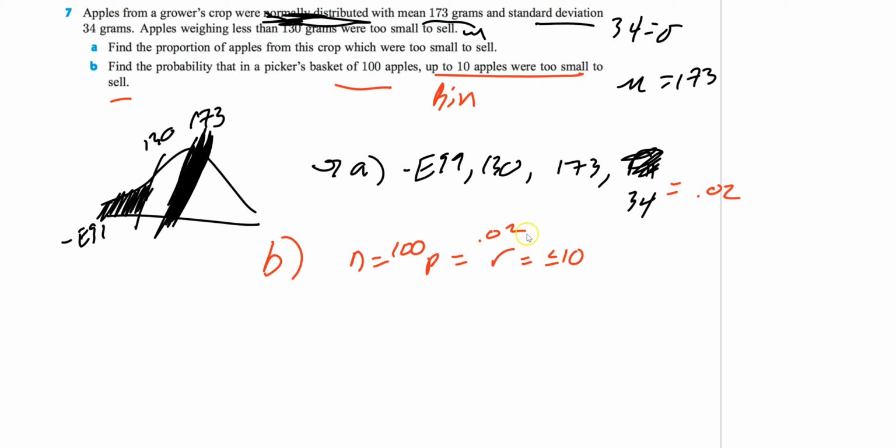If I put in my binomial, less than or equal to is the way I want it, and I'm done. Binomial CDF, because it's everything up to 10. Now, remember binomial tells you the number of trials, so in this case that'll be 100. Then it's the probability, 0.02. And then what you want for your x value. In this case, we want up to 10, so 10. Put that into your calculator, get an answer.